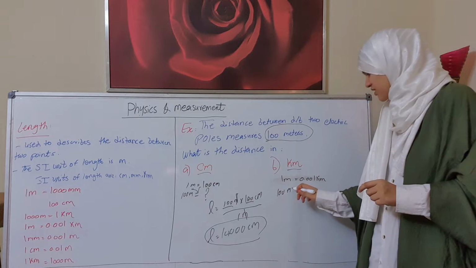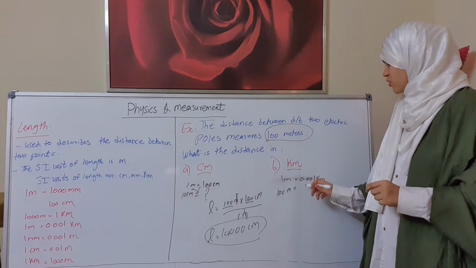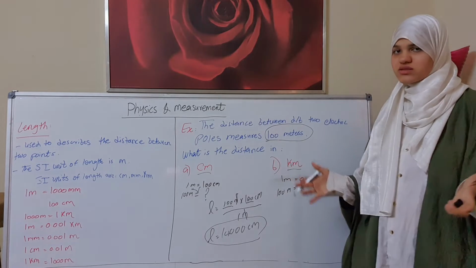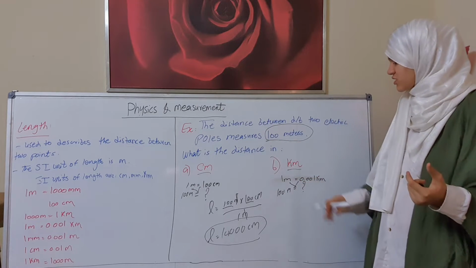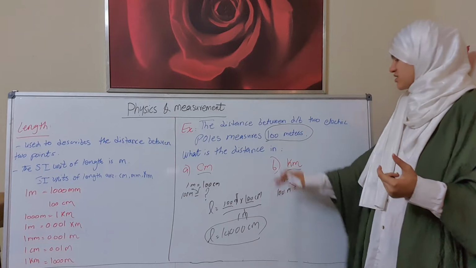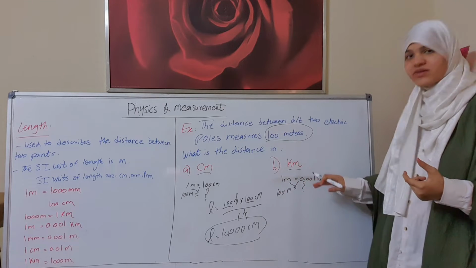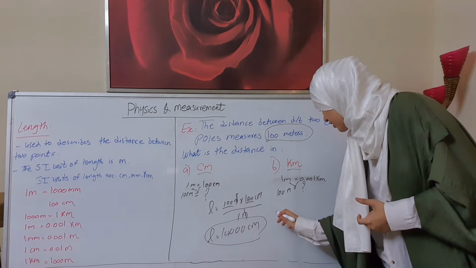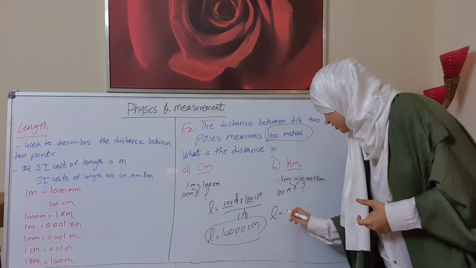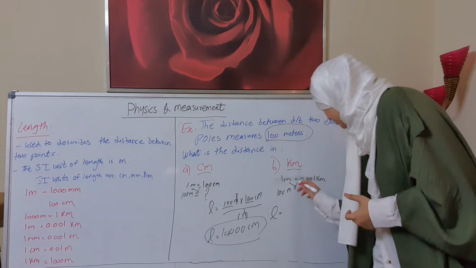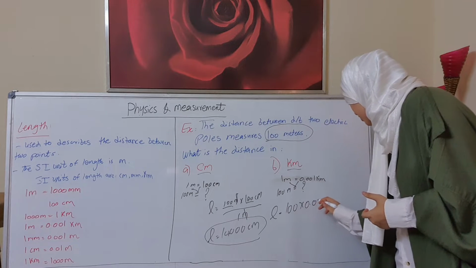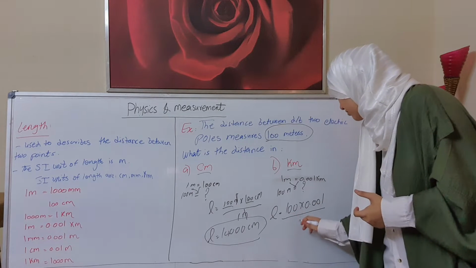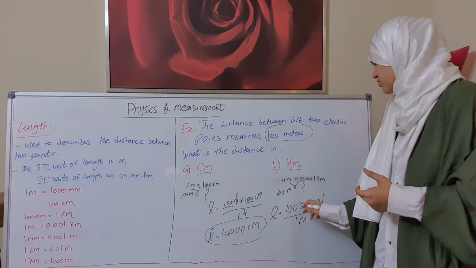100 meter is equal to, we don't know the number, which is in kilometer. So when we make crisscross, it will be 100 meter times 0.001 kilometer. Length is equal to 100 times 0.001 kilometer over 1 meter.